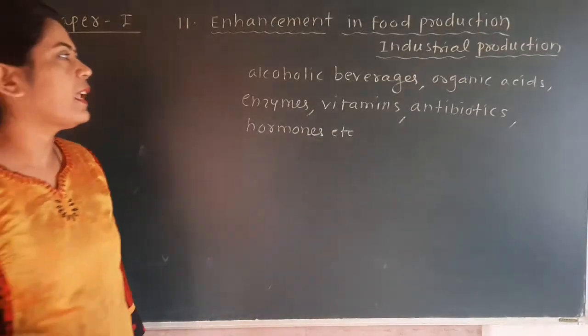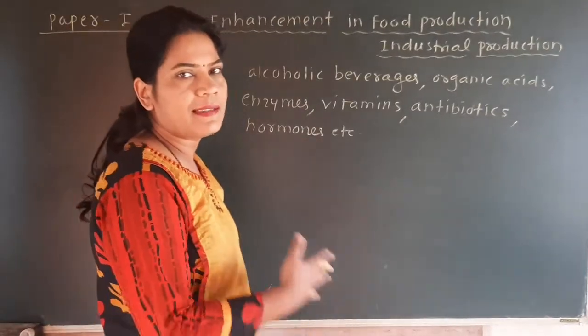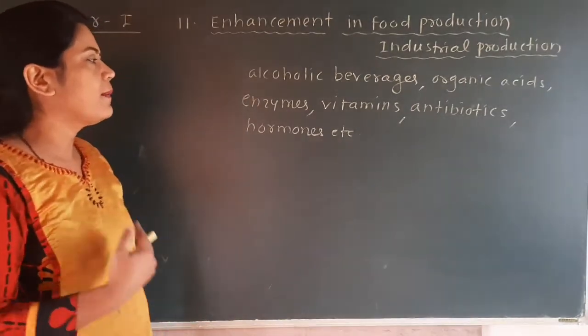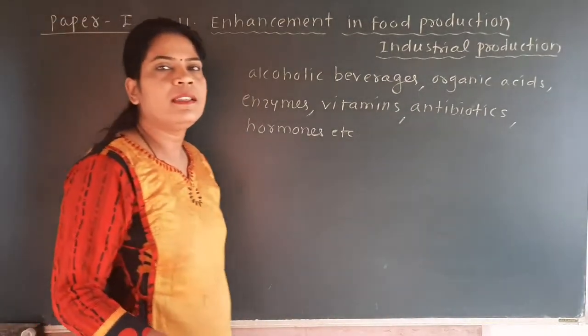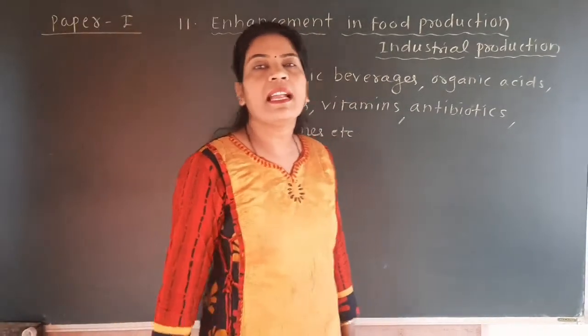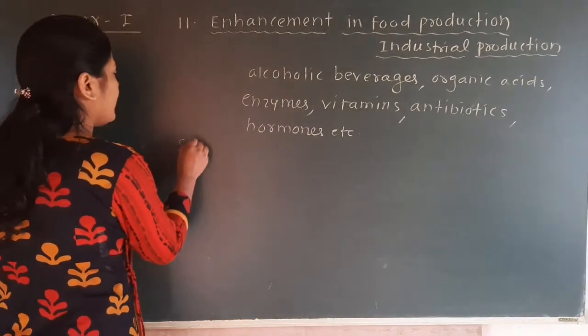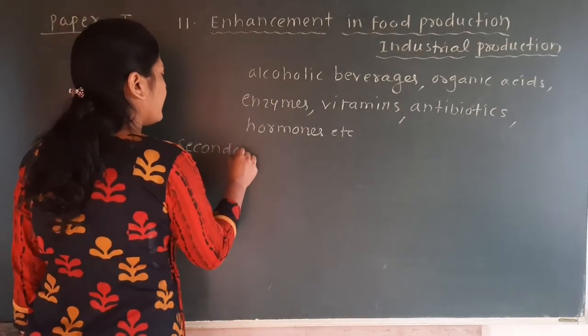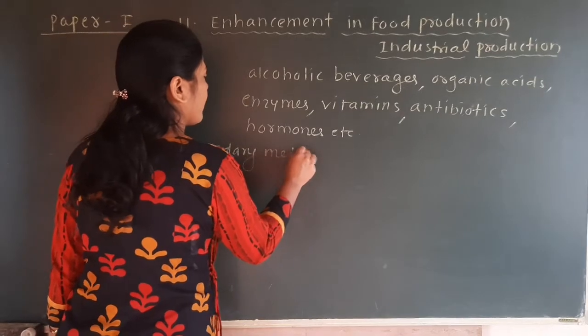So these products, that is alcoholic beverages, organic acids, vitamins, enzymes, antibiotics, hormones, are generally secondary metabolites. These are generally called secondary metabolites.